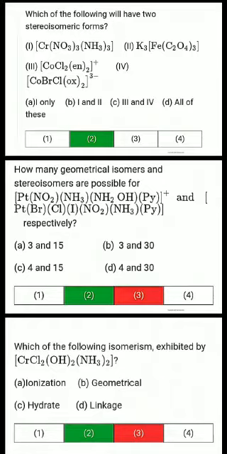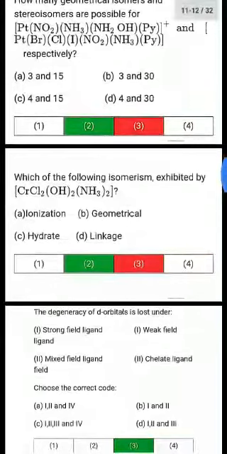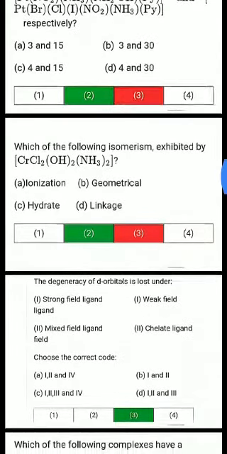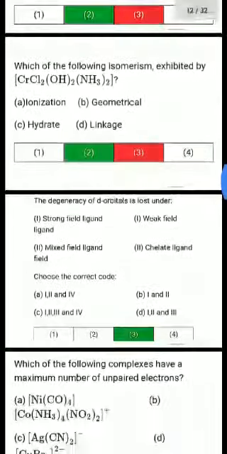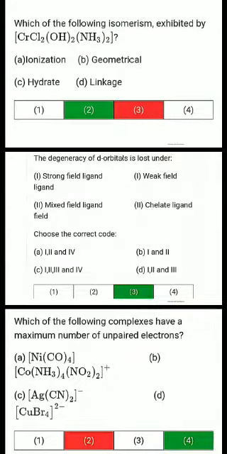How many geometrical isomers and stereoisomers are possible for the given complexes respectively? So we have there 3 and 30, mean B option. Which of the following isomers exhibit by CrCl2(OH)2(NH3)2? So we have here the geometrical isomers. The degeneracy of d orbital is lost under strong field ligand, weak field ligand, mixed field ligand or chelate ligand. So we have all of these options as in the option number C, 1, 2, 3 and 4, all options.